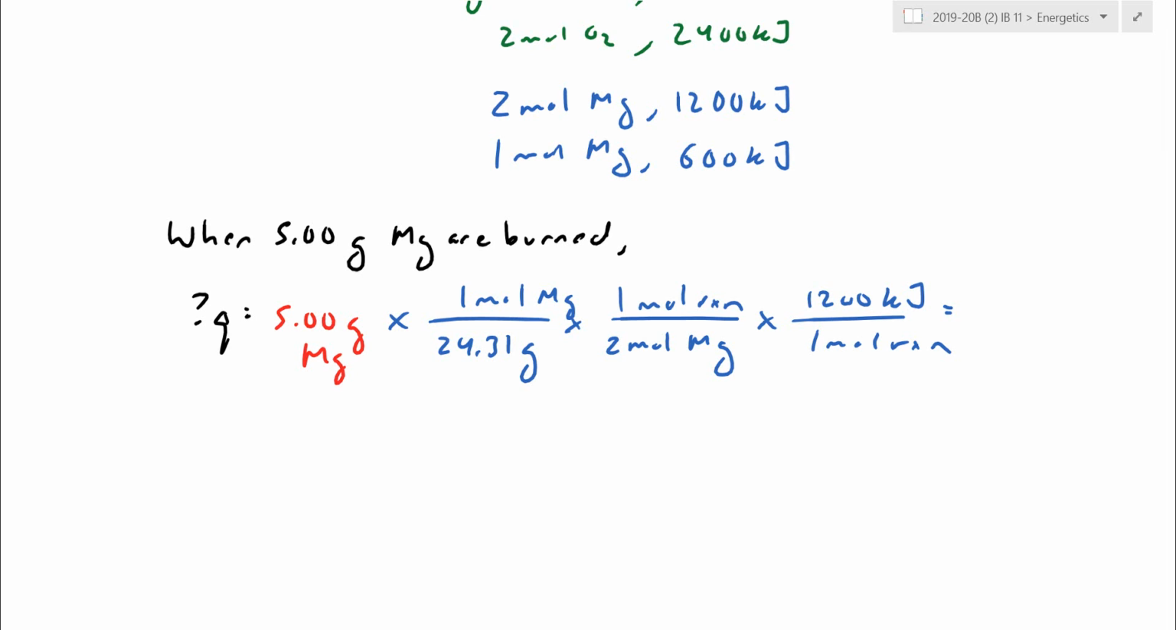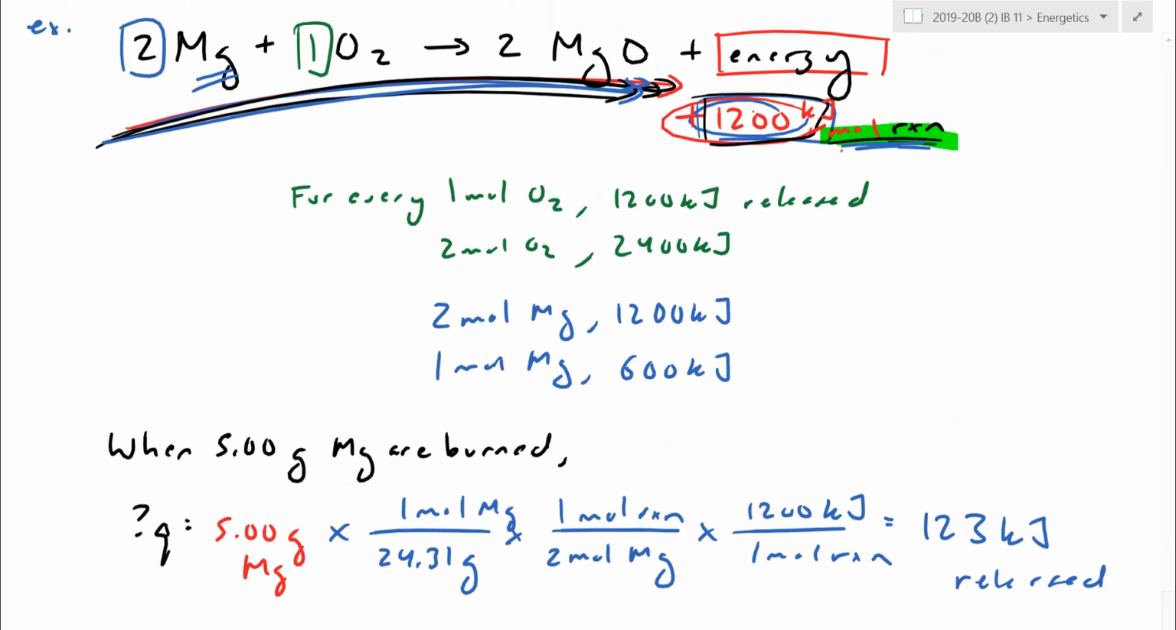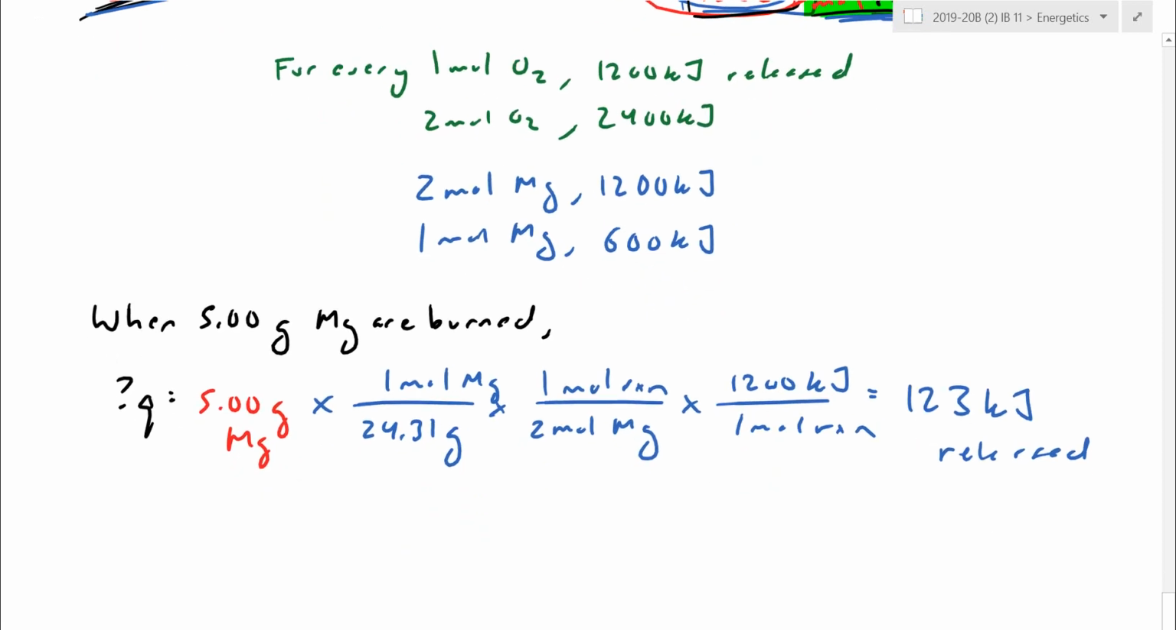So 5 divided by 24.31 divided by 2 times 1200 gives me here a positive number, 123. The units all canceled out except for the kilojoules at the end of it, and then I can just say in words, 123 kilojoules was released. The system has lost 123 kilojoules. Wait, I thought it was 1200. It's 1200 if I react a whole mole, but in this case here 5 grams is not even a mole yet.